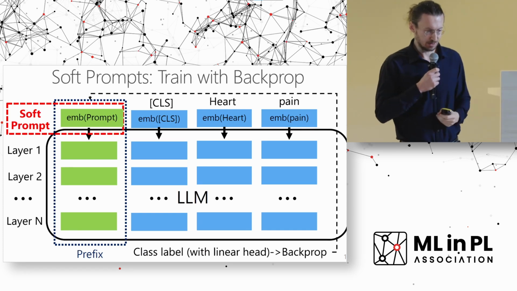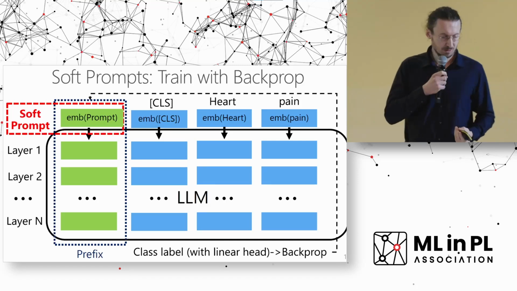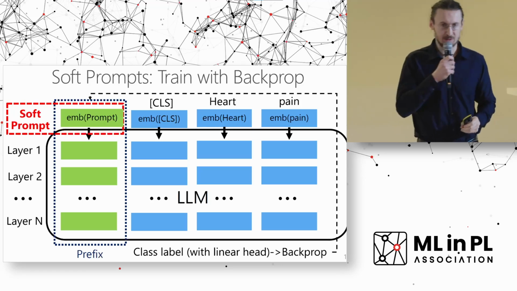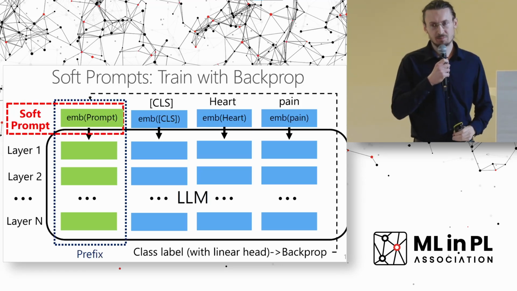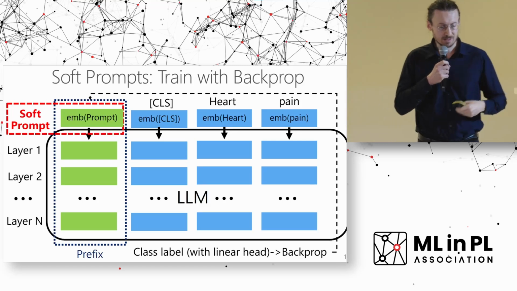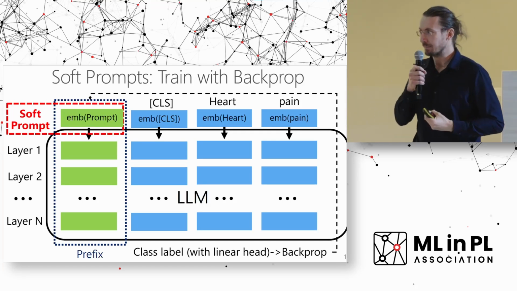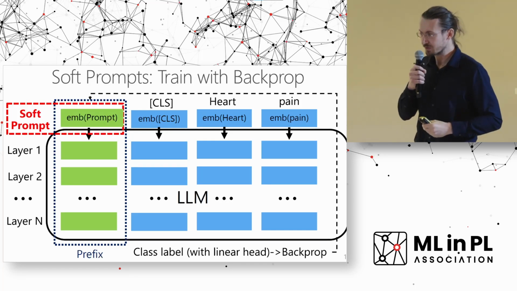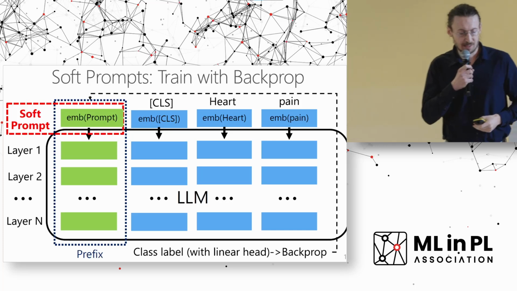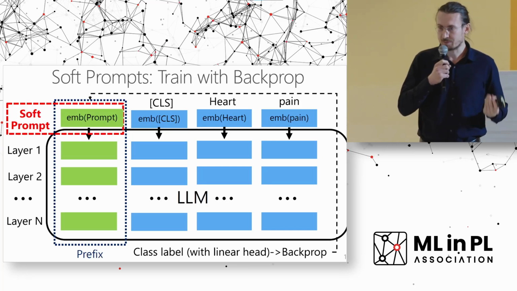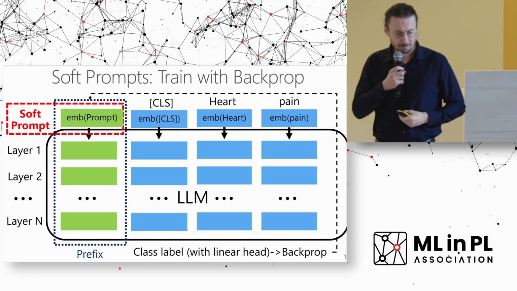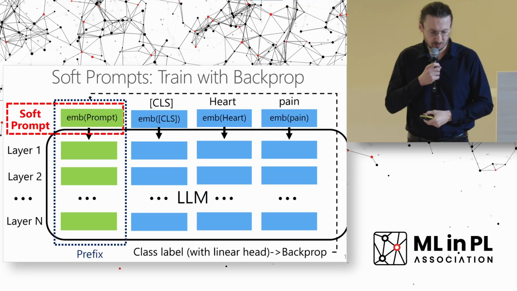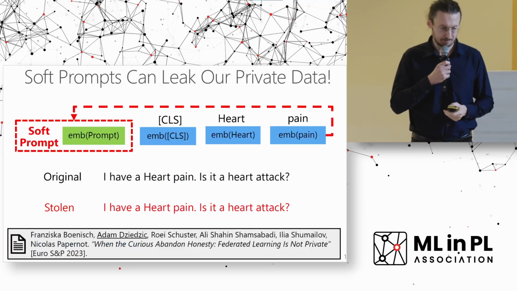So how do we train these soft prompts? We do that with backprop. Basically, we have this soft embedding and the embedding of our input, and propagate that through the whole LLM. So this is just the forward pass. And then we also have, for example, labels for our given task. Then we compute some loss function and backprop the gradient through the LLM back to the soft prompt. And then we can update parameters for the soft prompt. So this is how we can adjust parameters for the soft prompt for a given downstream task.